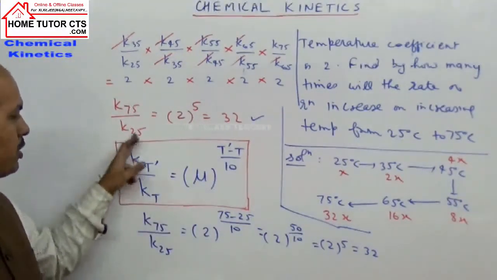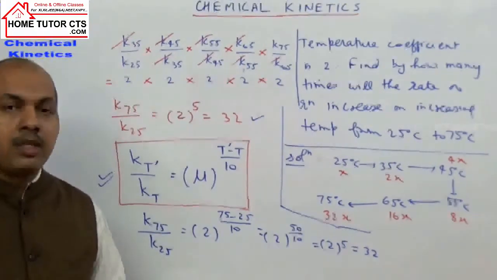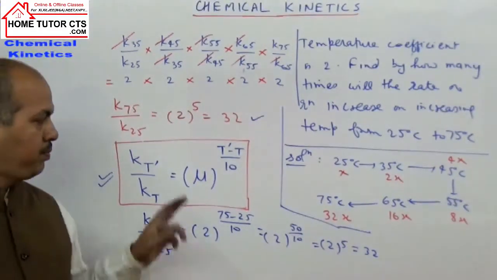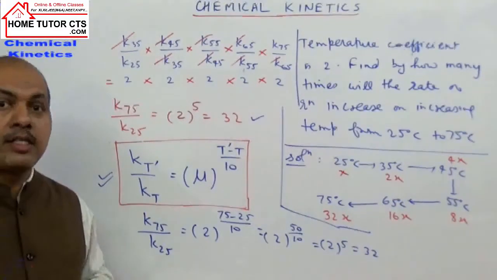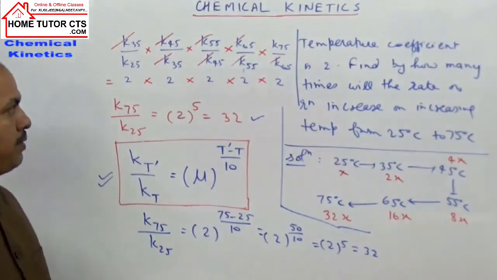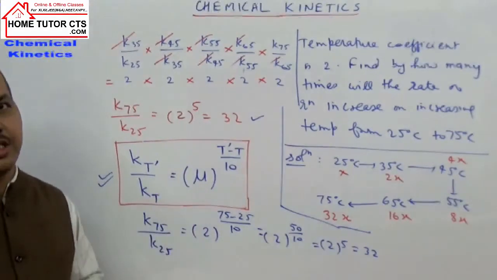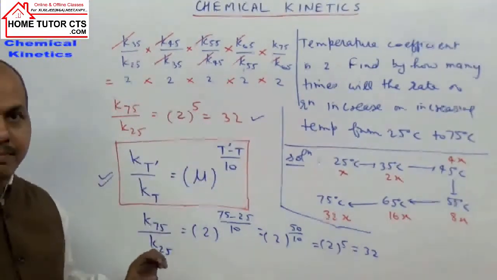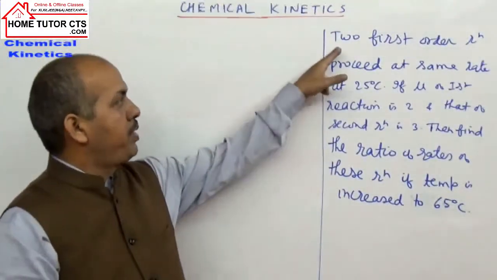Then we can use this expression directly for calculation of the number of times the rate constant K increases, because that is the same as the number of times the rate of reaction increases on increasing temperature. I hope it is clear. Okay, so let us take one more question on this topic.